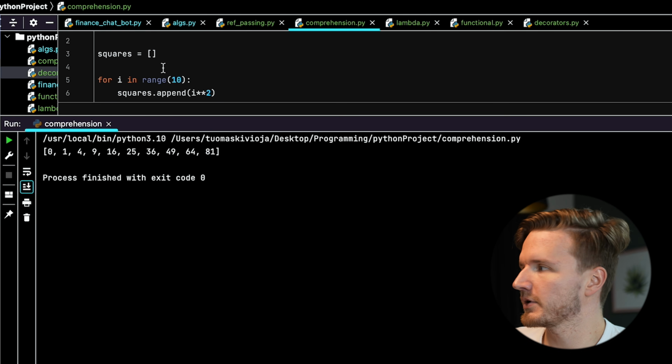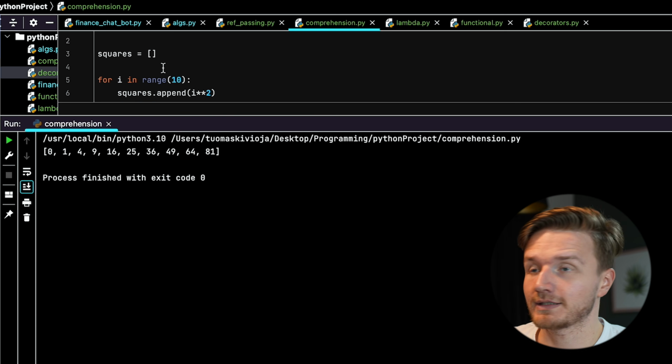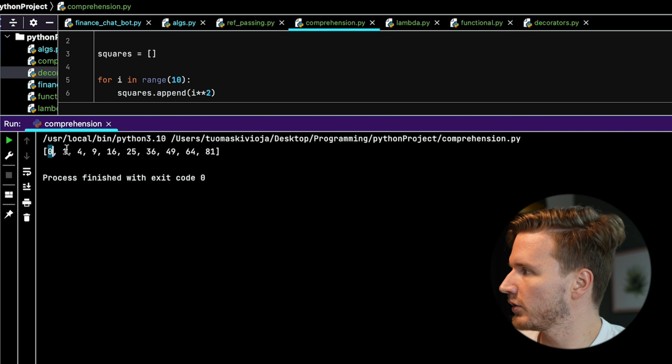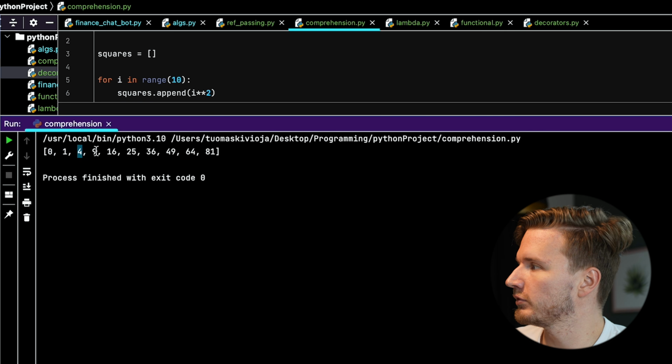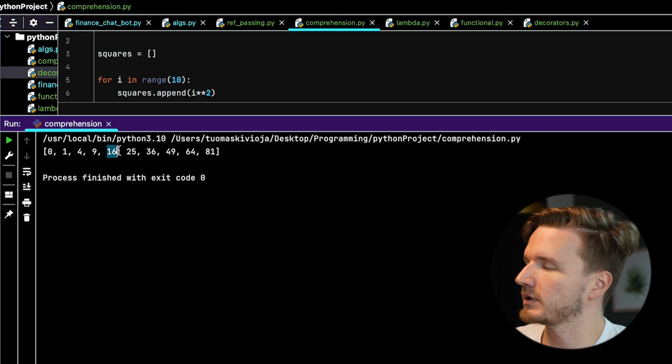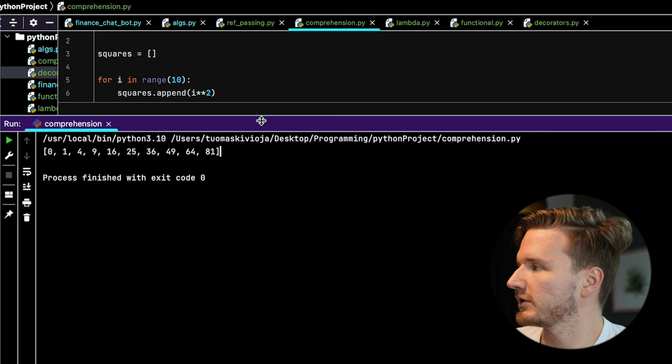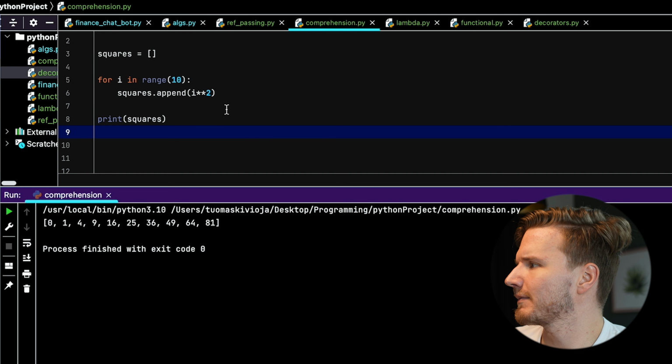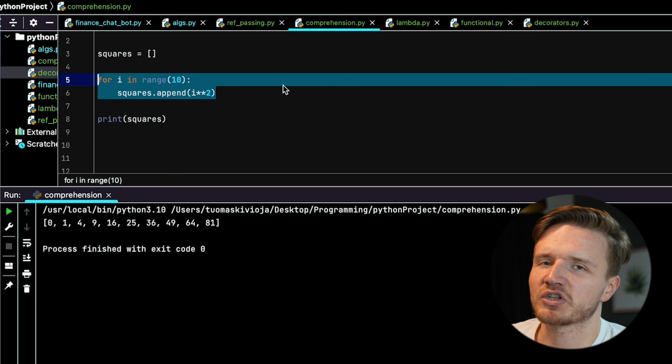Because the actual list of numbers will be 0, 1, 2, 3, etc. The squares of them will be 0, 1, 4, which is the square of 2, 9, which is the square of 3, 16, which is the square of 4, etc, etc. But you might see that this is a bit verbose for such a simple operation.